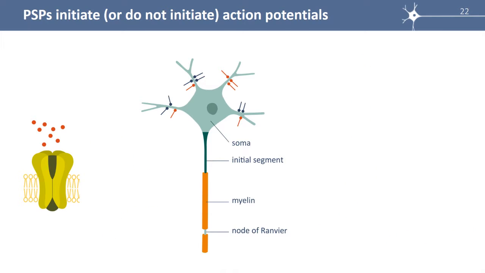If only a few glutamatergic synapses are active at the same time, or there are a lot of GABAergic synapses active at the same time as glutamatergic ones, the resultant PSP is not of sufficient amplitude to allow the opening of sodium channels. If you look at the sodium channels on the left, they stay closed.